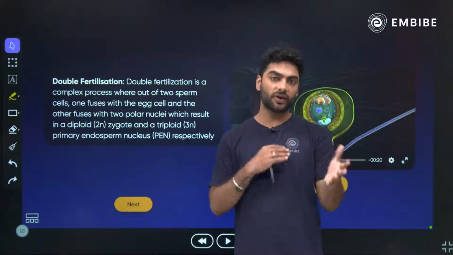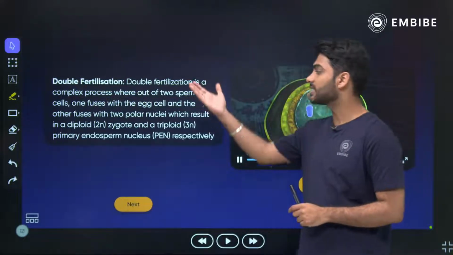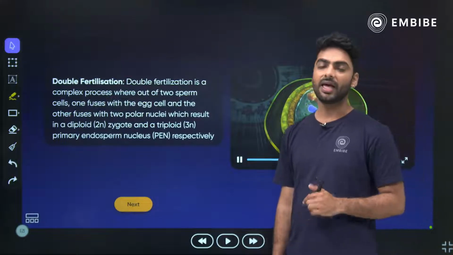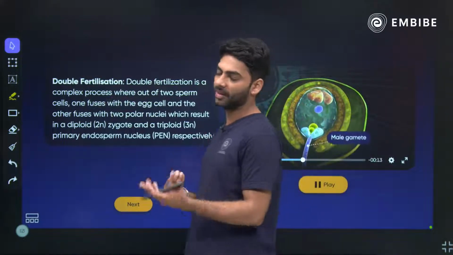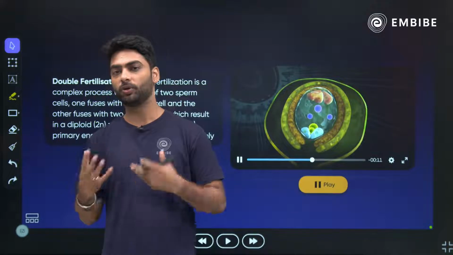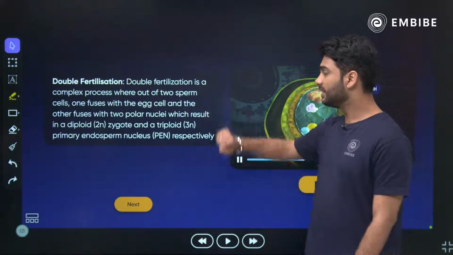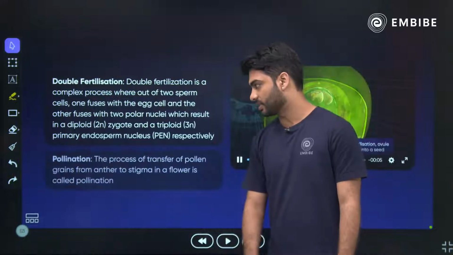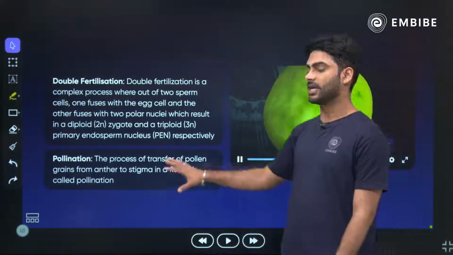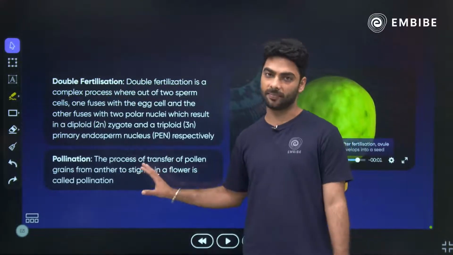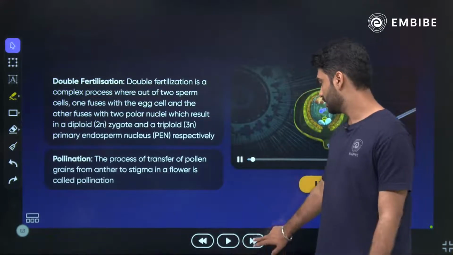And because there are two fertilizations happening, that is why we call it double fertilization. And then finally the seeds develop, and then we have the radicle, plumule, embryo, etc. What is pollination? It is the transfer of pollen from anther to stigma. That is your pollination.